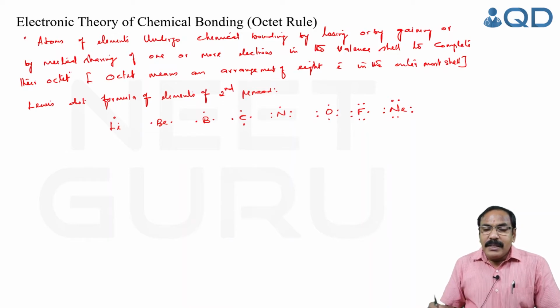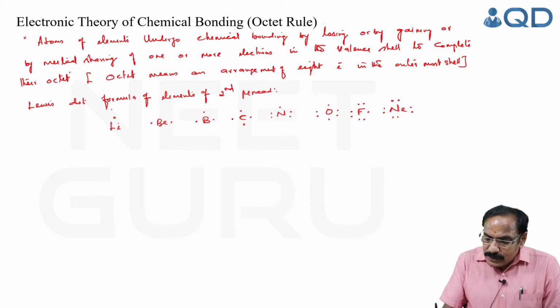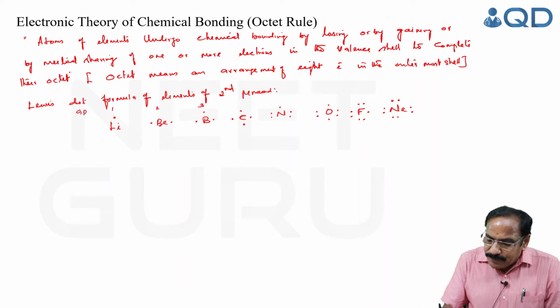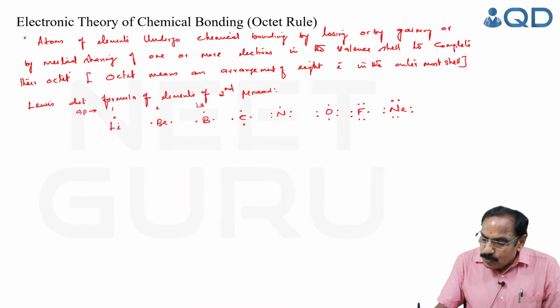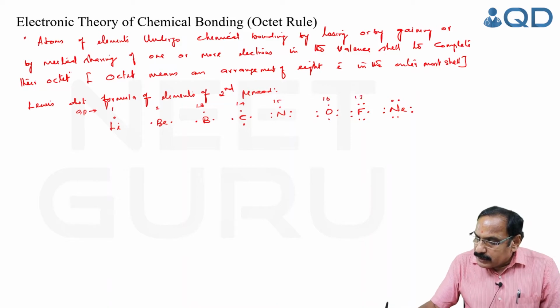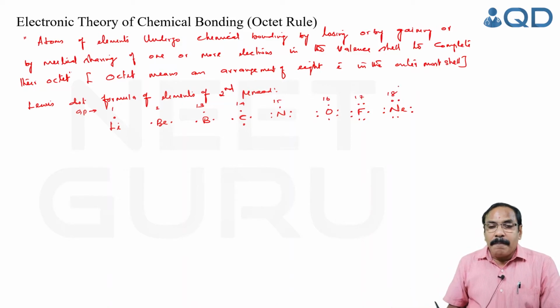Clear now? You see, this is the group number: group 1, group 2, group 13, group 14, 15, 16, 17 and 18.